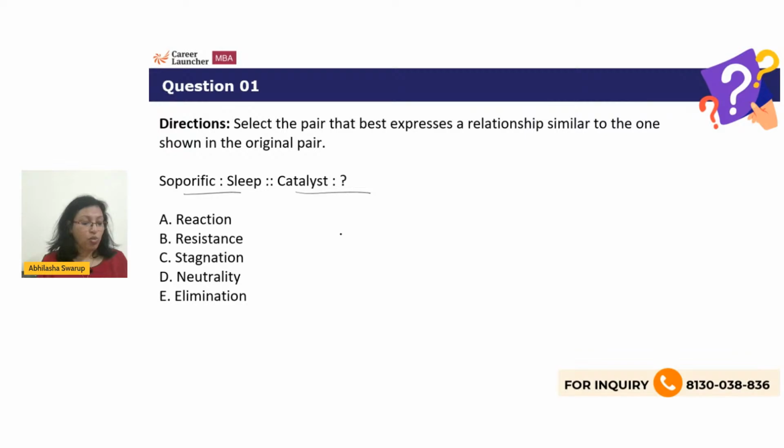If you know it, you can identify the relationship between soporific and sleep, and then take your answer from there. Something that is soporific will lead to sleep. Soporific means sleep inducing. So something that is a catalyst will lead to what?